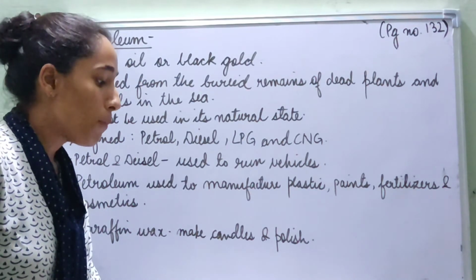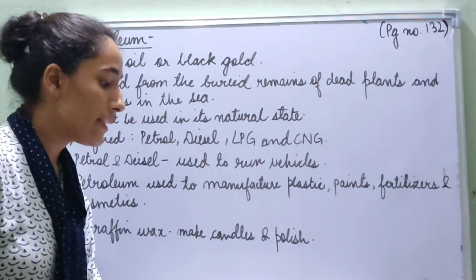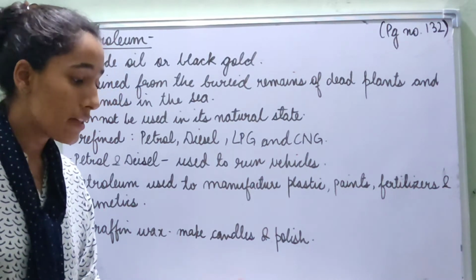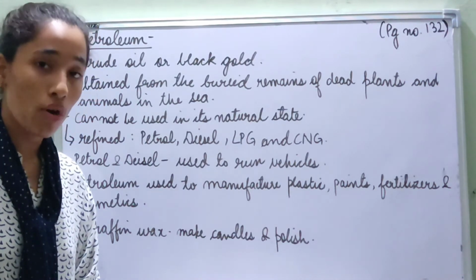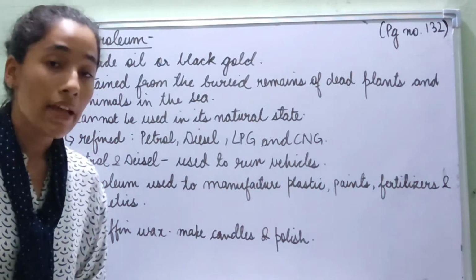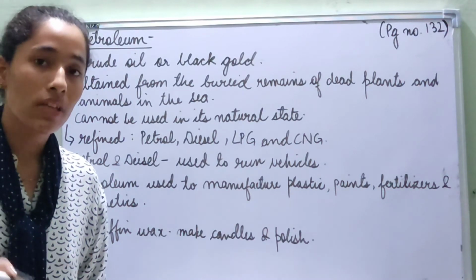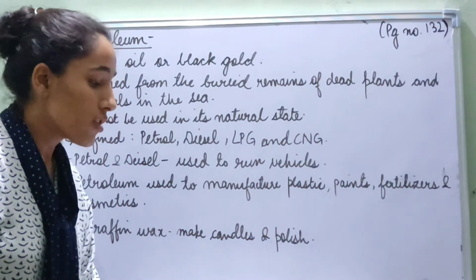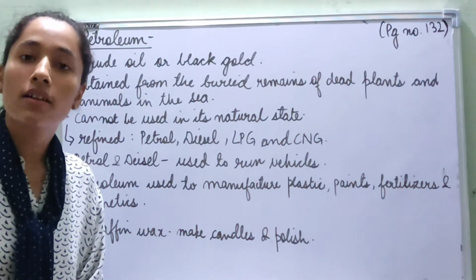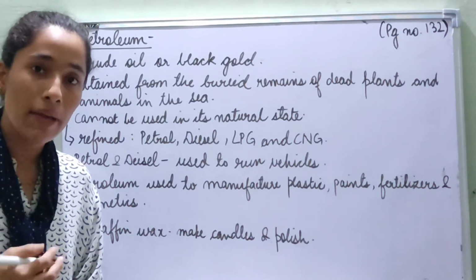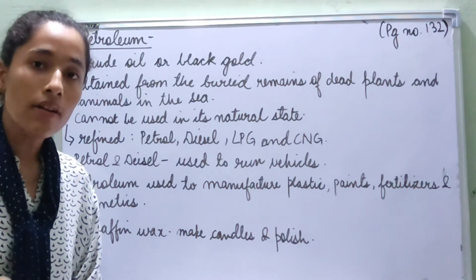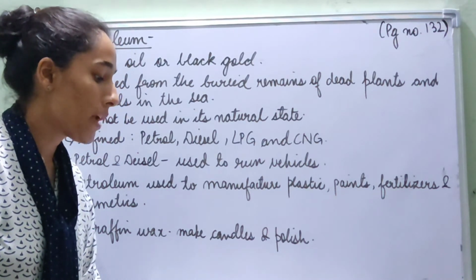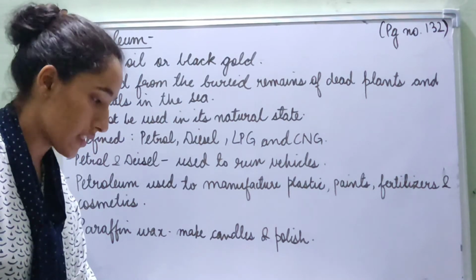Now Bombay High on the Mumbai coast and Digboi in Assam are some places where petroleum is extracted in India. Underline these two places, Bombay High on the Mumbai coast and Digboi in Assam. These are the two places in India where petroleum is extracted from. Petrol obtained from petroleum is used to run vehicles. So we already know that petrol, diesel and CNG are mainly used as a fuel to run vehicles. Petroleum is also used in the industries that manufacture plastic, paints, fertilizers and cosmetics.